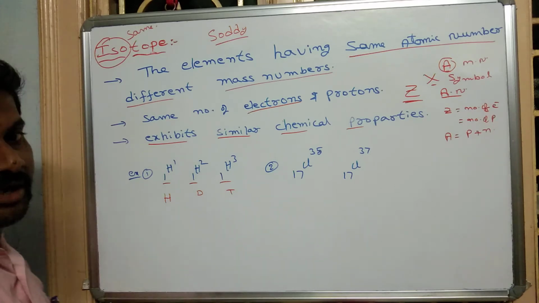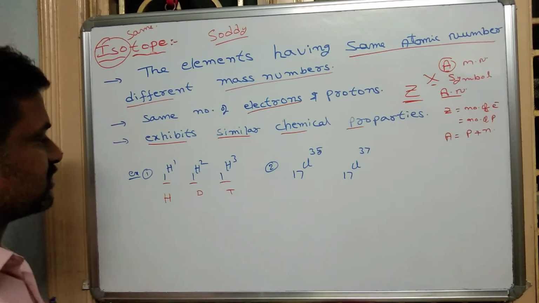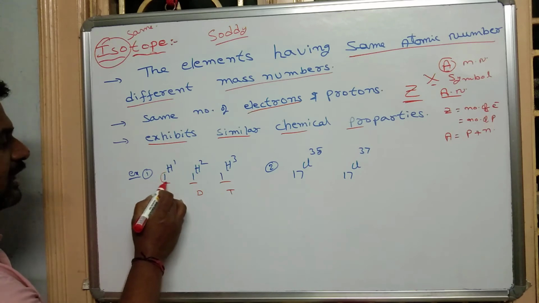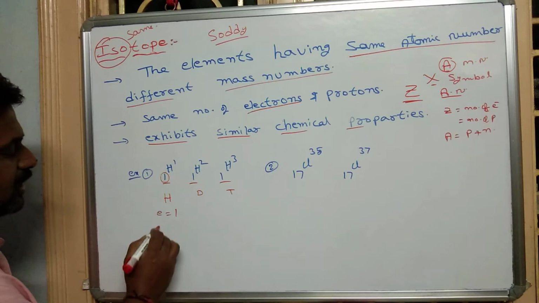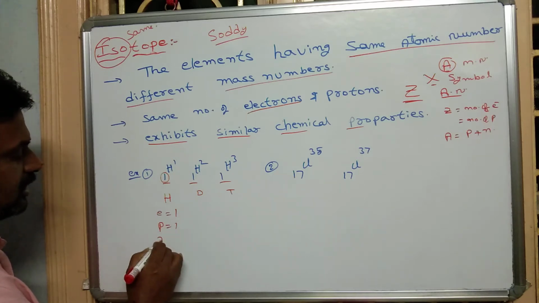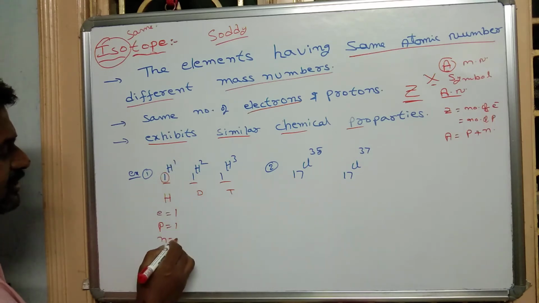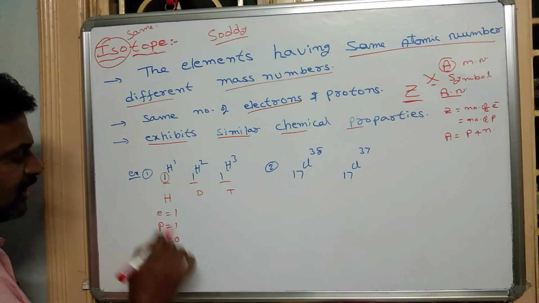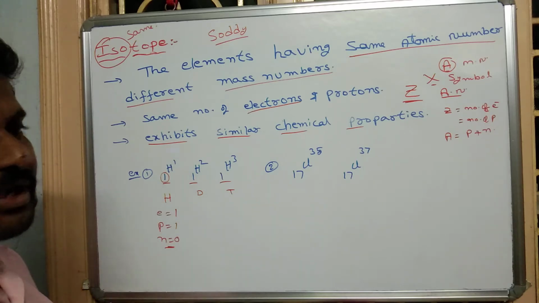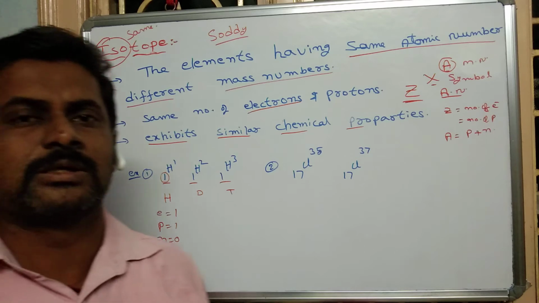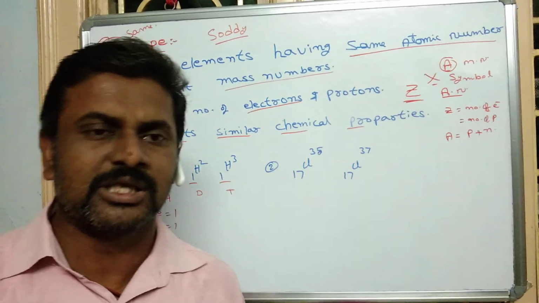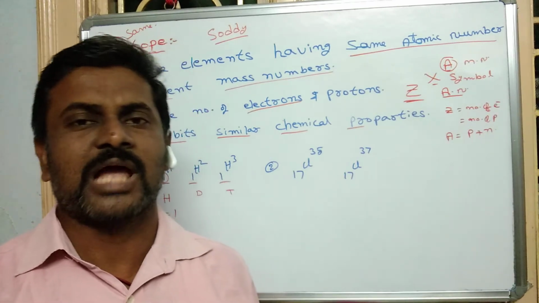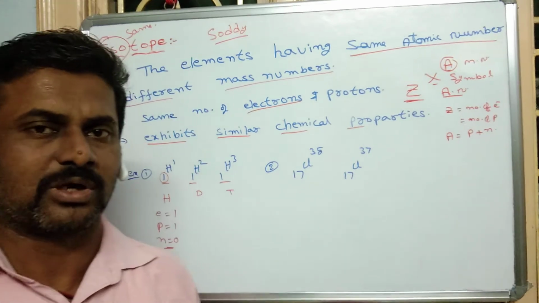First we calculate the number of electrons, protons and neutrons. Here the atomic number is 1, so the number of electrons is 1, protons is 1, and neutrons is 1 minus 1, which is 0. Hydrogen is the only element in the periodic table that does not have neutrons; all the remaining elements have electrons, protons and neutrons.